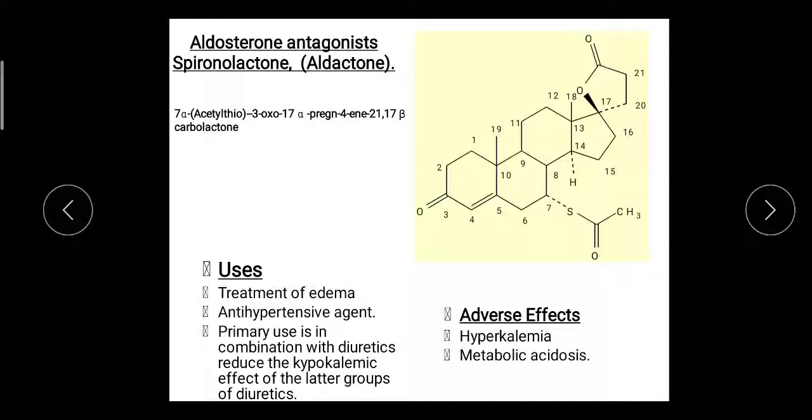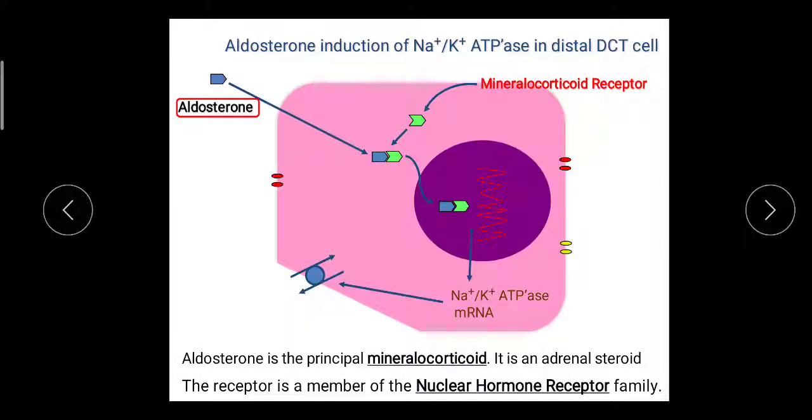Now we see the mechanism of action. Aldosterone is the steroidal hormone which maintains the electrolyte balance in the body, and aldosterone lowers the excretion of sodium ions from the body by increasing their reabsorption and increasing the secretion of potassium ions in the renal tubules.